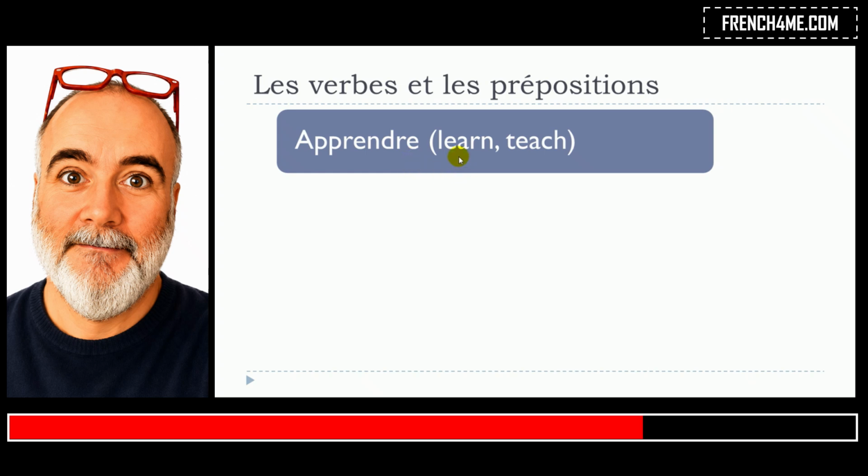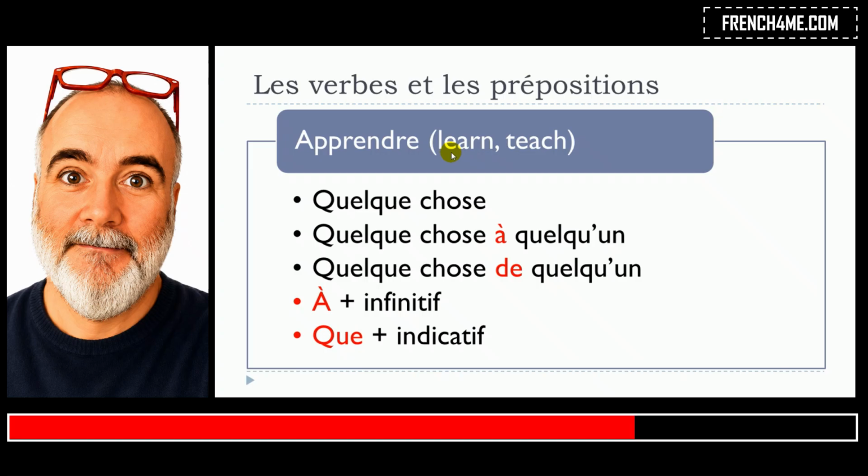Apprendre. Okay, so you can see that I've been putting two meanings, so I will explain to you actually which one is concerned regarding the structure that we will use. So the first structure would be apprendre quelque chose. Apprendre quelque chose, in that case it will be connected to the meaning learn. So the first meaning of apprendre, to learn. Okay, apprendre quelque chose, no preposition. Second structure, no preposition, so apprendre quelque chose à quelqu'un. So in that case, this structure would be connected to the teach meaning. Okay, apprendre quelque chose à quelqu'un.